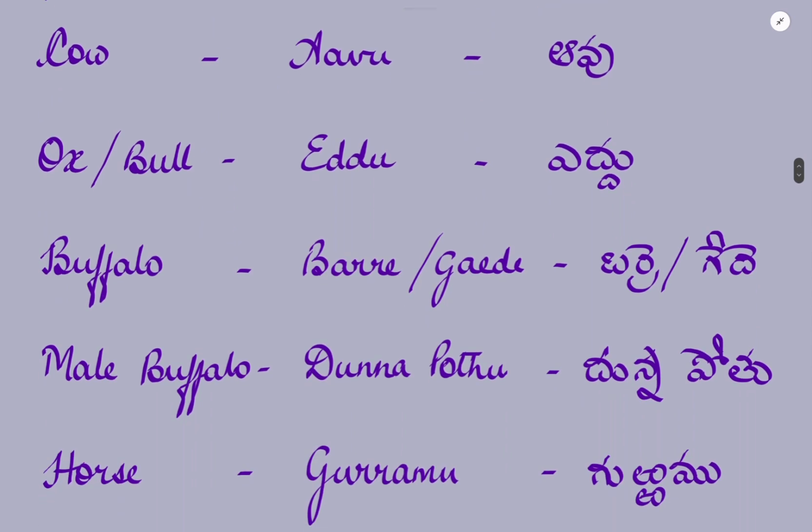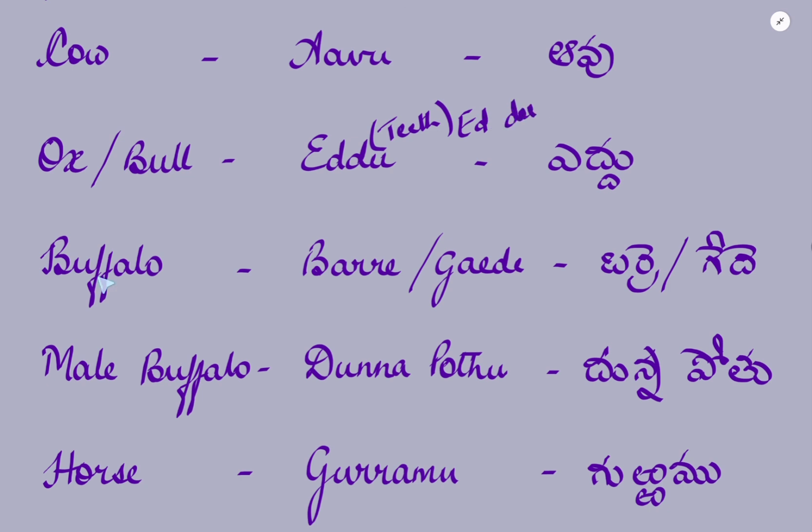A cow is called Avu. Ox or bull is called Eddu. For the "d", touch the teeth. Eddu. So it could be Ed, but if I put it this way, it could be different, so I just put it as Eddu.